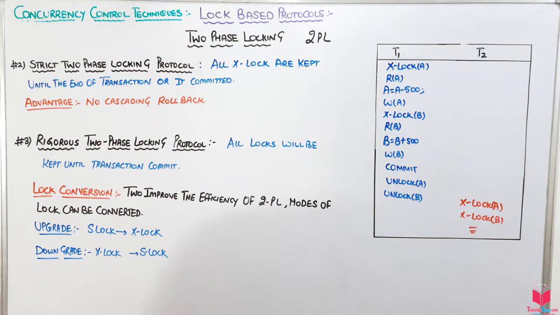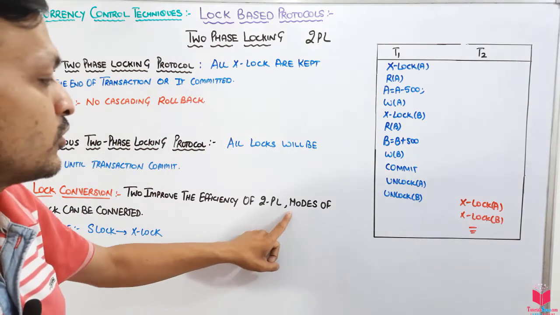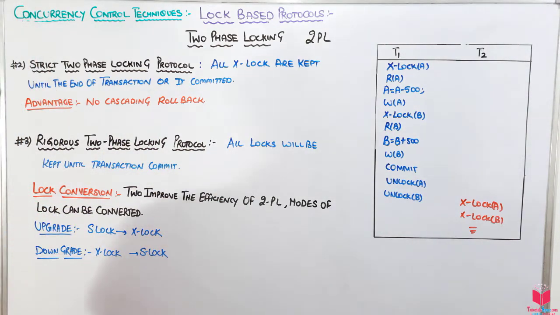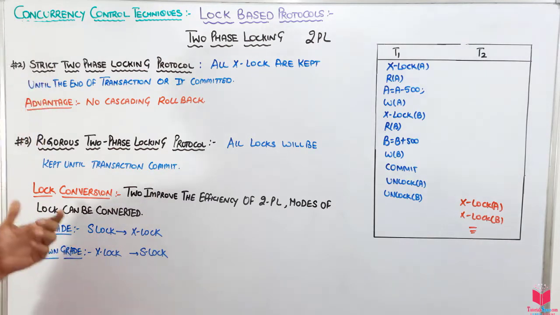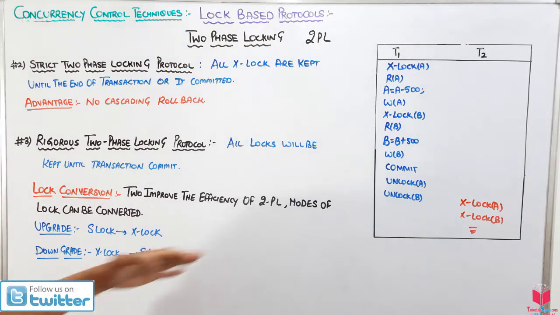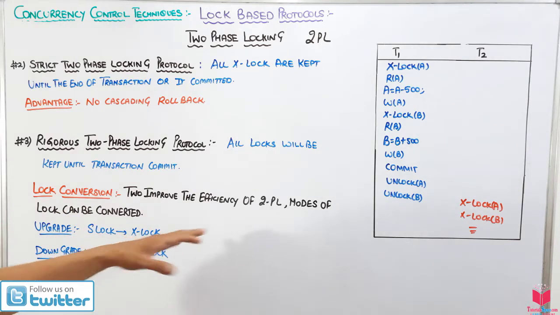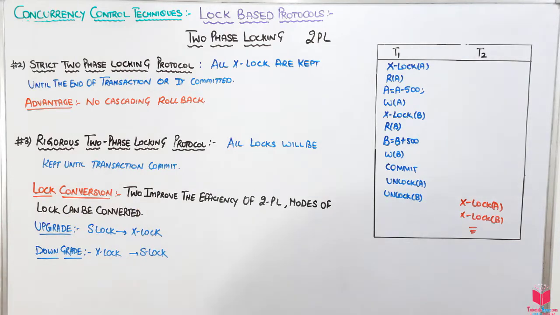Another point is lock conversion, which says that to improve the efficiency of the two-phase locking protocol, the modes of the lock can be converted. We just convert the modes of the locks.